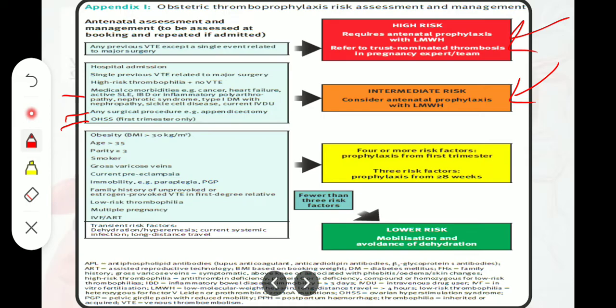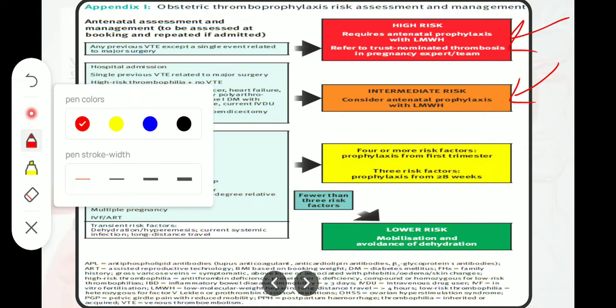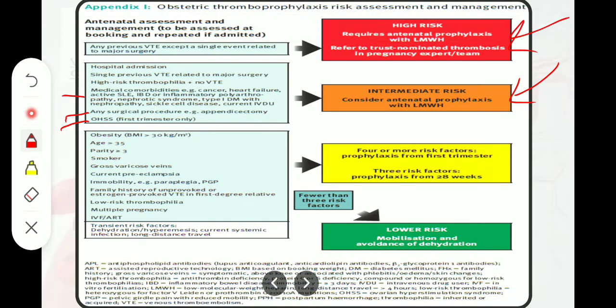Okay. So after that, let us come to another group in which we have obesity, BMI more than 30 kg per meter square. Okay, and age more than 35, parity more than 3, smoker, gross varicose vein, current preeclampsia, immobility, for example, paraplegia, or family history of unprovoked or estrogen provoked VTE in the first degree relative, low risk thrombophilia, multiple pregnancy, IVF, and ART.